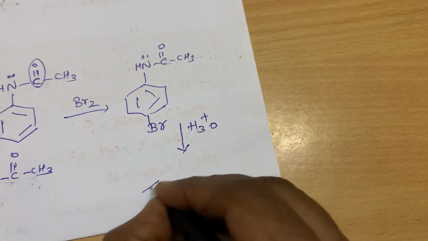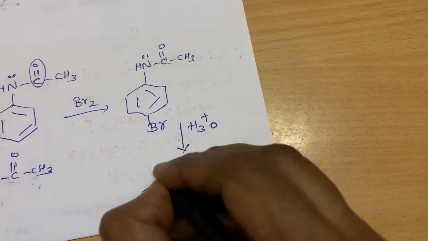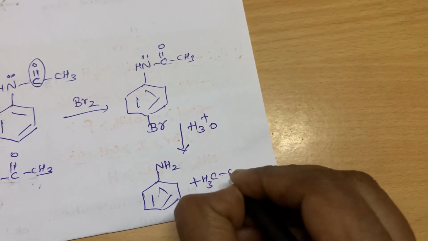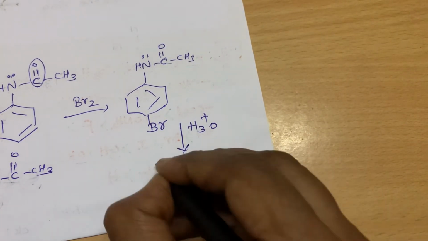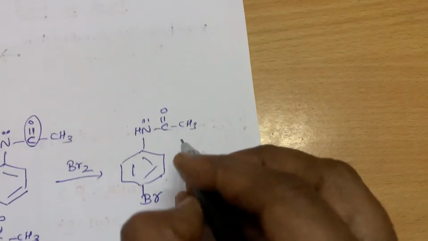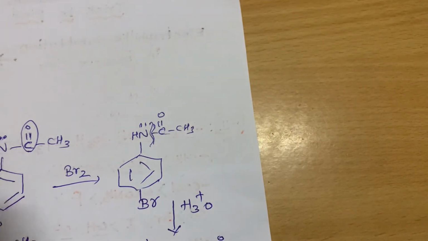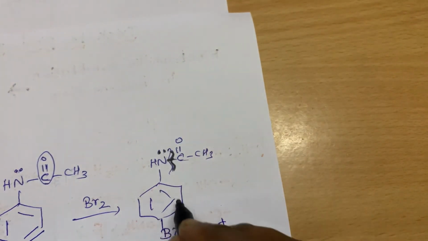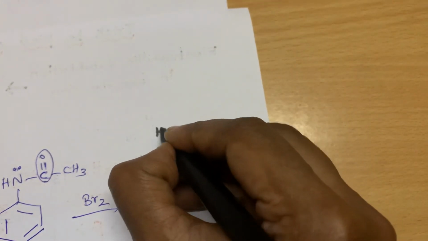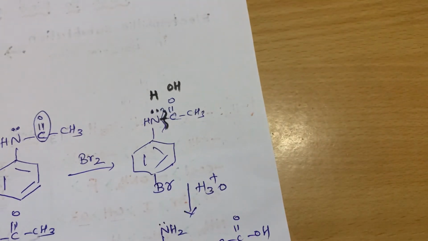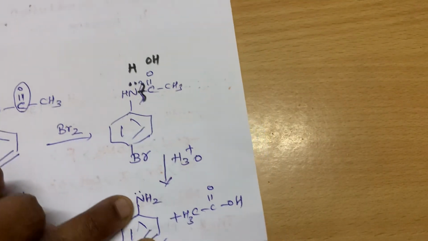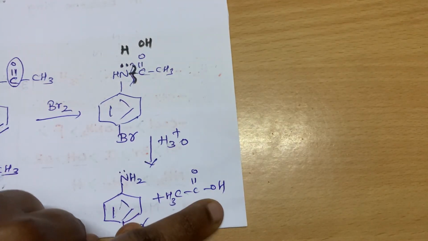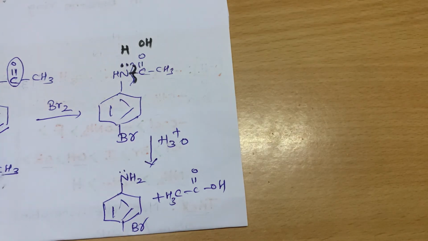So this will be knocked off, and you will get NH2 plus CH3COOH. See, this bond we are breaking. Water we are adding in presence of acid, HOH. So H is attached to the nitrogen, and OH is attached to the CH3C double bond O part.